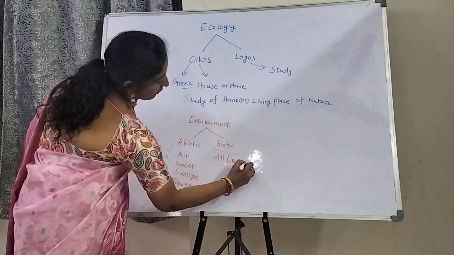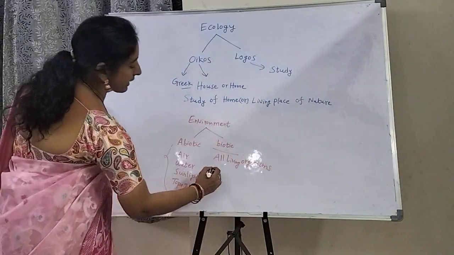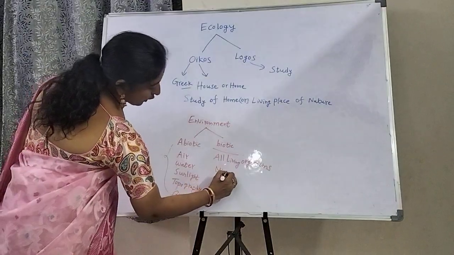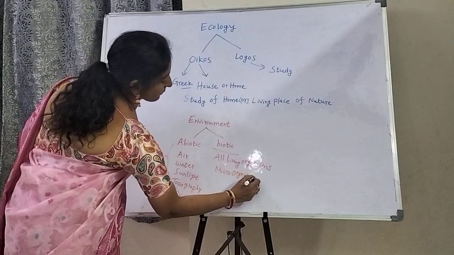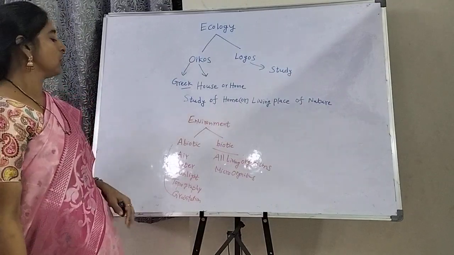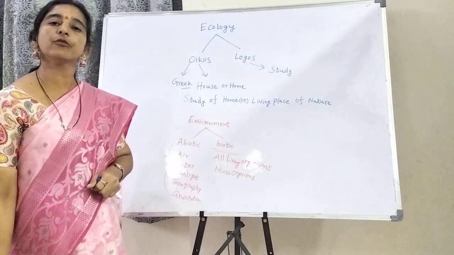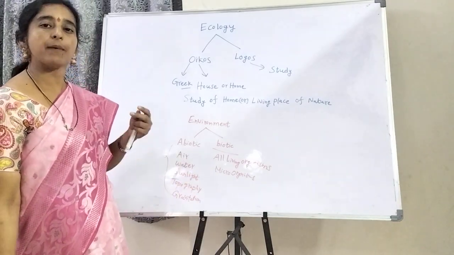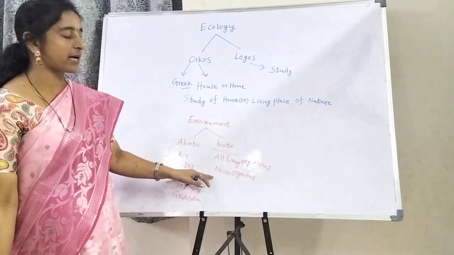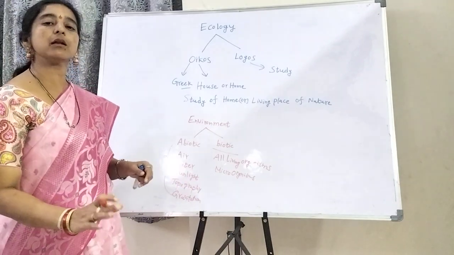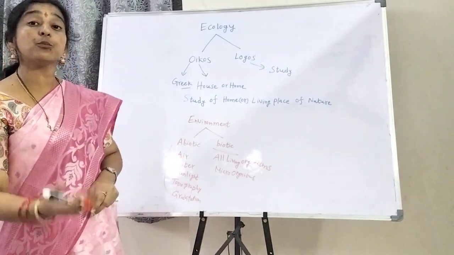Living organisms include all microbes or microorganisms. There are different types of bacteria, viruses, algae and fungi. Some of these are parasites, and some are symbiotes. Parasites are those which depend on other organisms. Next, there are decomposers.